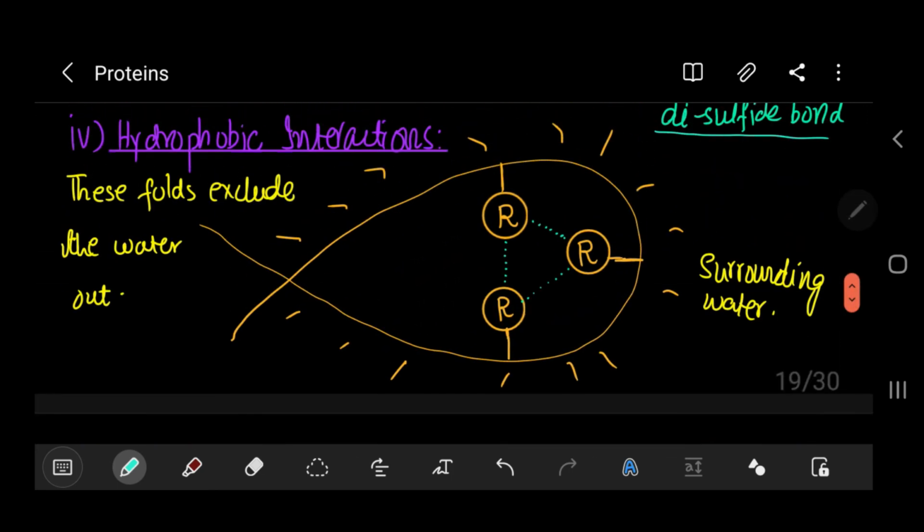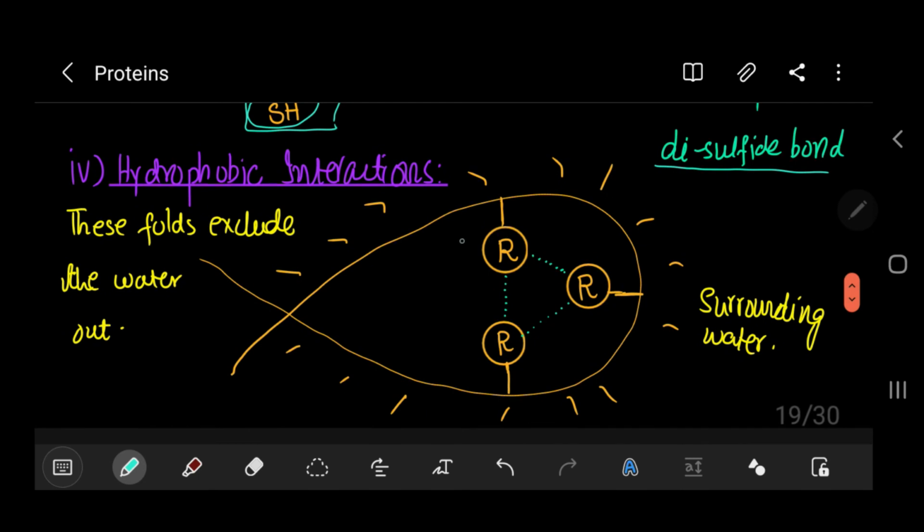Let's see the diagram. Consider we have three non-polar R groups, and they form interactions. Although these interactions are weak, due to the repulsion with the polar water surrounding them, since they are non-polar, they repel each other.